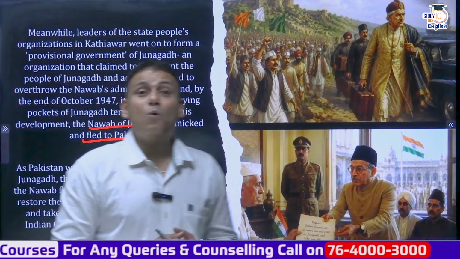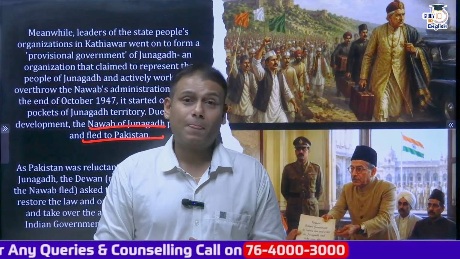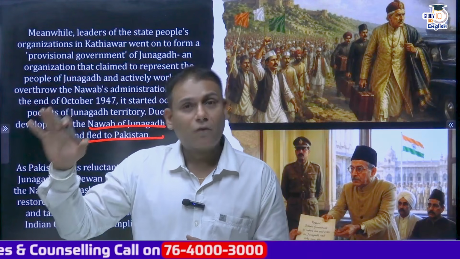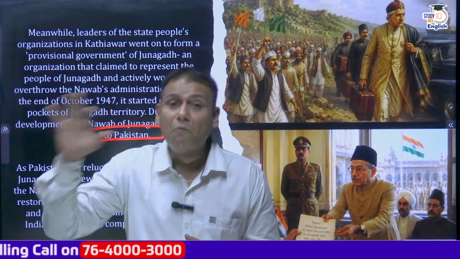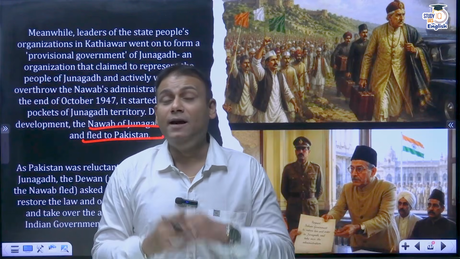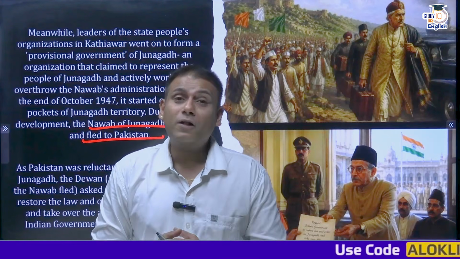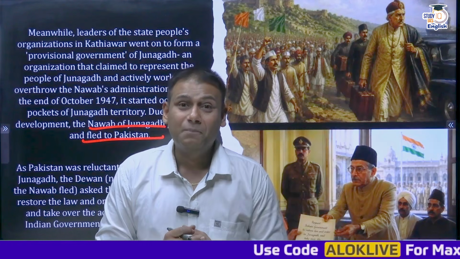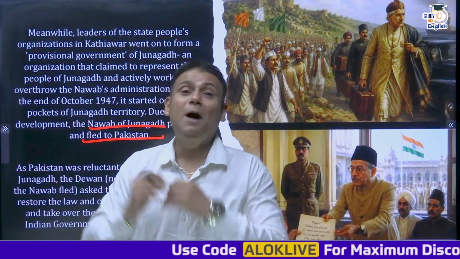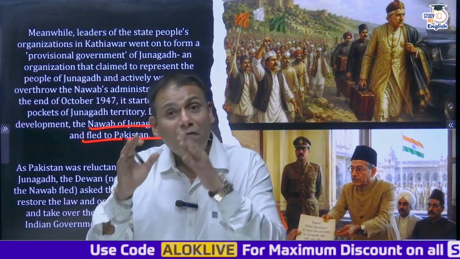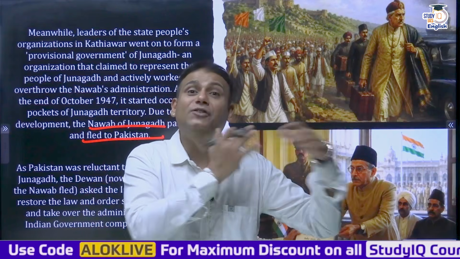This person had more than 800 dogs. And there was a separate servant for every dog. There was a separate room for every dog. In fact, he spent lavishly, approximately 2 crores to 2.5 crores, on the marriage ceremony of one of his dogs. So that was this person, Mahabat Khan III. So he fled along with his dogs to Pakistan.